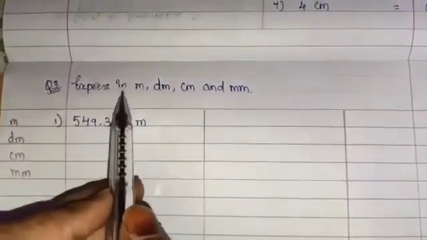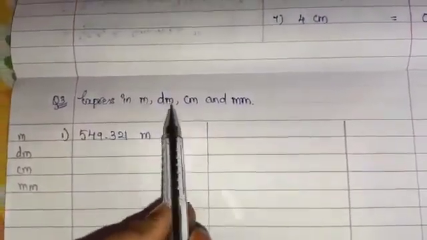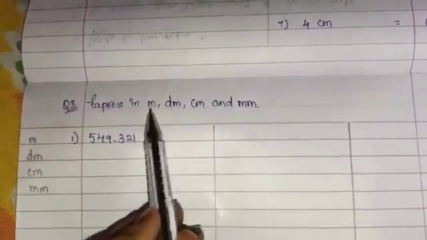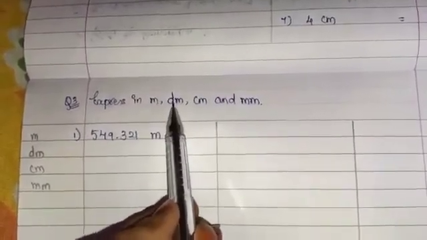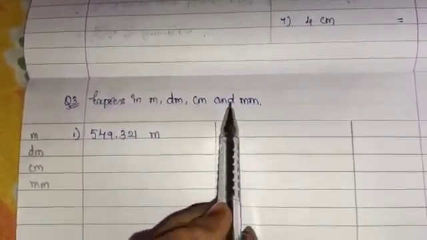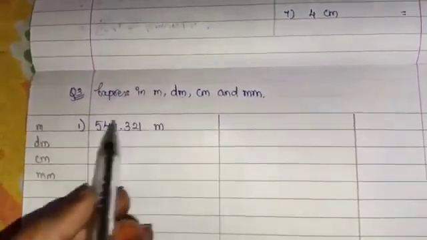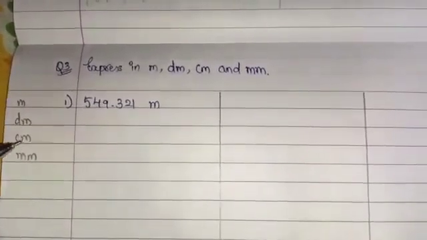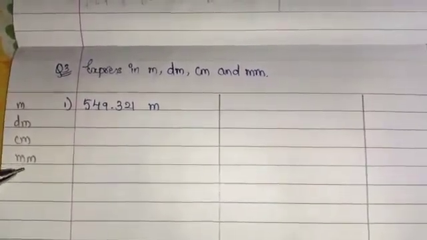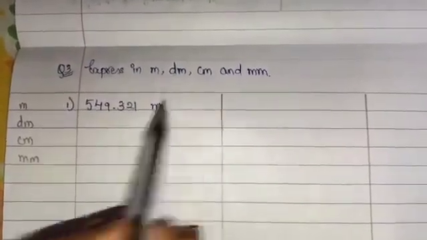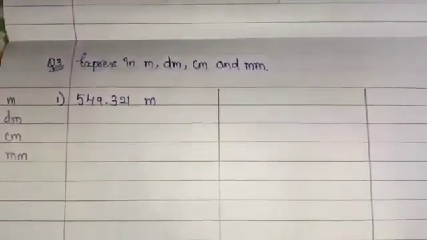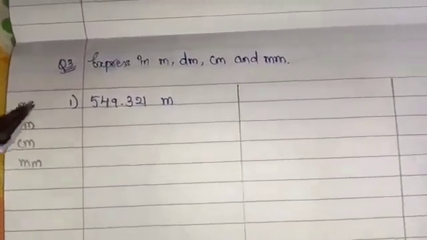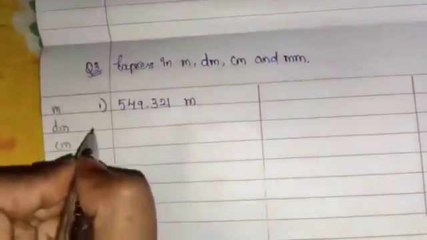Question number 3. Express in meter. Then this is decimeter, centimeter and millimeter. Okay, you have to remember the symbols. This is meter, then less than meter is decimeter, centimeter and millimeter. Okay. Now you have to convert it. So what I have done, see here with the help of pencil I have written, that is meter, decimeter, centimeter and millimeter. This is in a sequence only. Here actually it is given in the question, but then also I have to write here this way for my convenience. So you can also write this way in the exam so that you cannot skip any of the numbers.